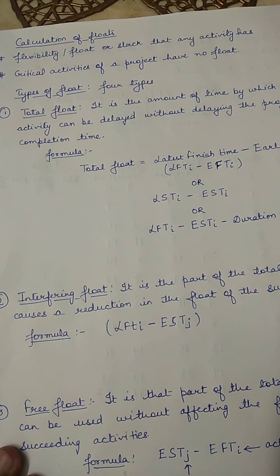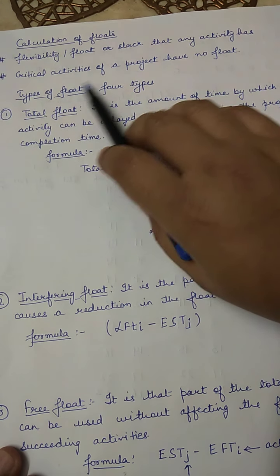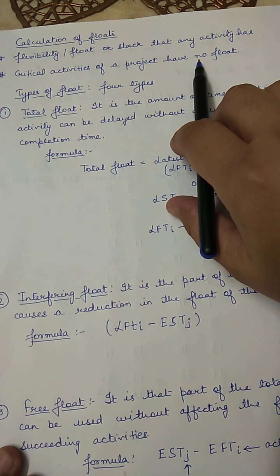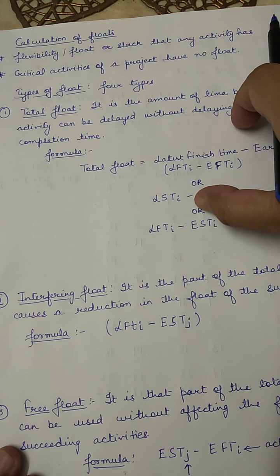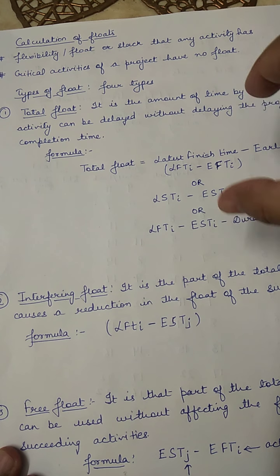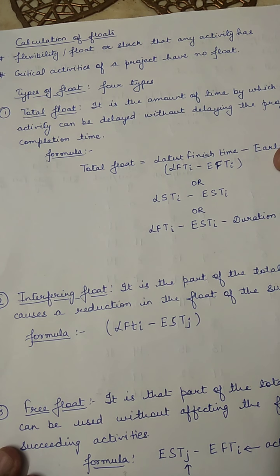For that time, the non-critical activity can be delayed. So we need to calculate the float. Critical activities do not have any float, which means that they have to be completed in the scheduled time period. Otherwise, the project stands delayed, which may result in some type of penalty cost to the company.